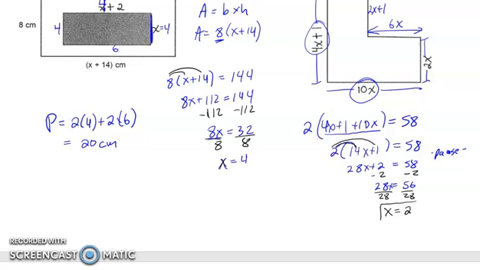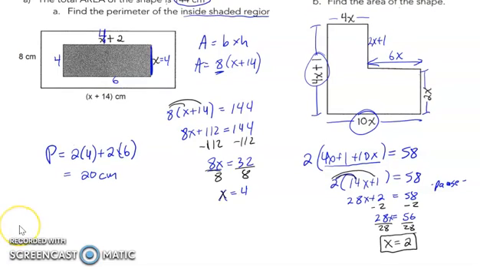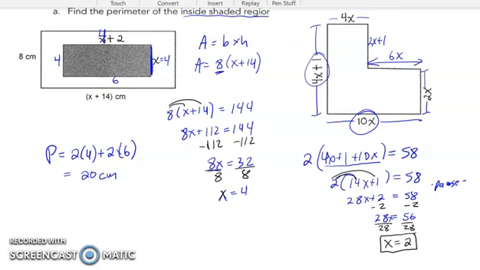Now that I know that x is equal to 2, I can actually replace that in and find out what the values are. Replace it in to these sides of the rectangle to my shape here. And so 2 times x, I'm going to replace all these values with 2. I'll put this in big bold lettering so you can see it a little more clearly.